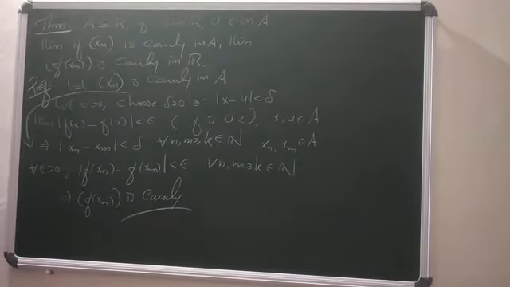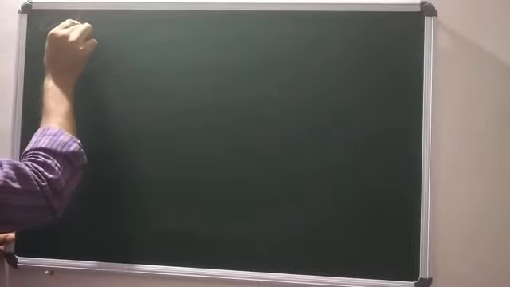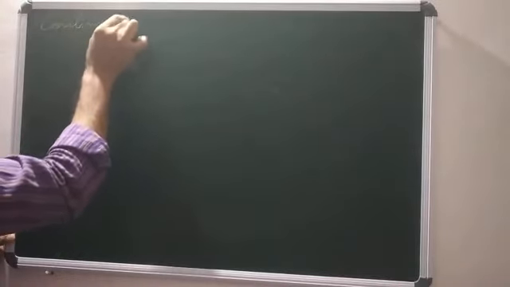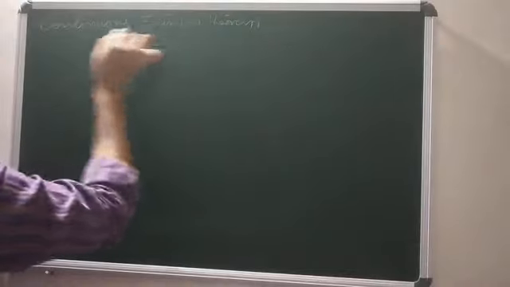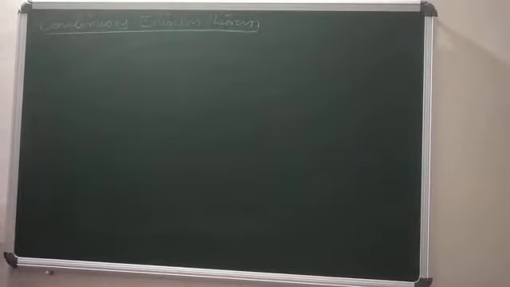Now we are going to an important theorem, which is a well-known theorem. The theorem is known as the continuous extension theorem. That is very important. What is the continuous extension theorem?